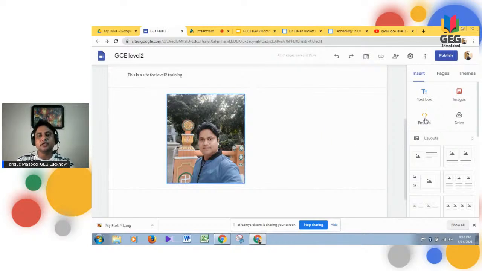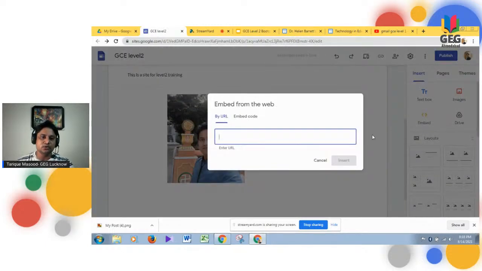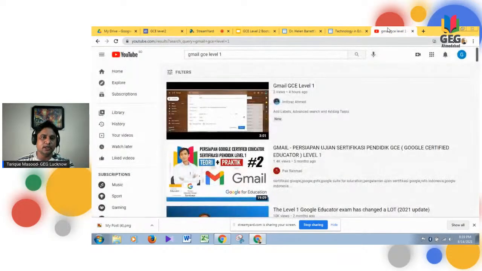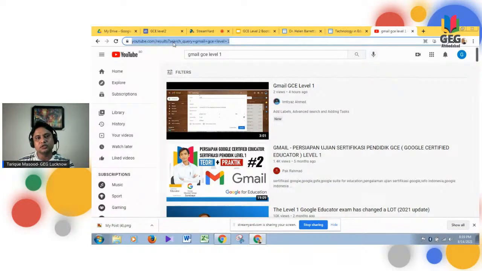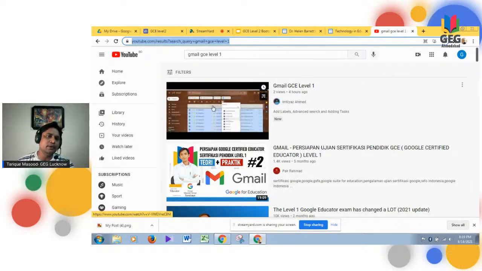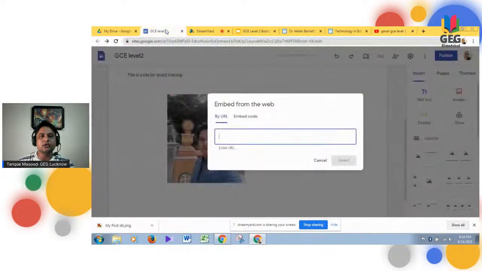Now, for example, let's say talking about the embedding. This is a very important thing when we talk about our level 2. Embedding, how we can do it. For example, let's say I am going to this particular Gmail and I want to choose this video to put it on my site. So what I need to do is copy this particular link of the video that I want to embed in my website, and I go to my website.